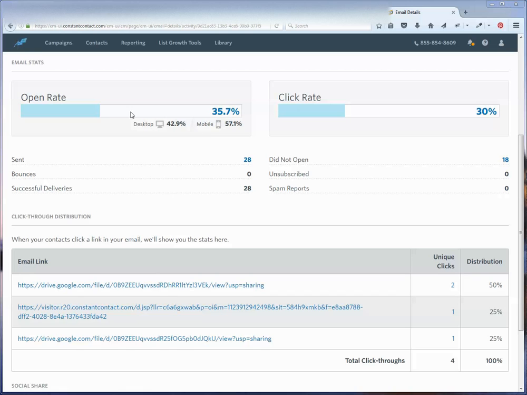I also love that I can see desktop and mobile, so I can see how people are interacting with my email messages. I picked a mobile template, so that was good. So just wanted to share some of that information.